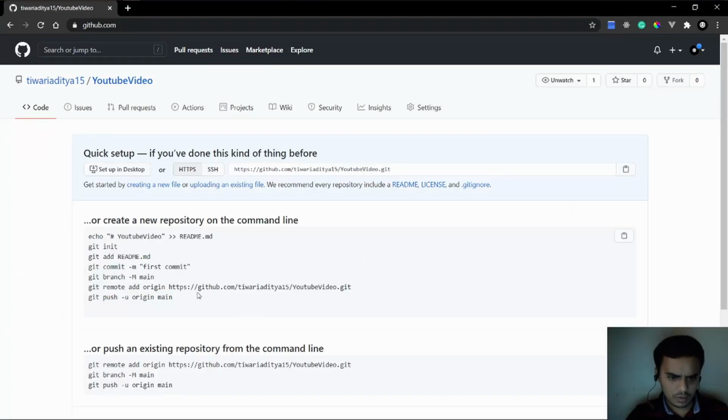So now you can see git remote add origin. As I told you, we are working on the local machine, and GitHub is a cloud provider, right? Our repo is hosted on their server, so that is somewhere else. It is right here on github.com/tiwariaditya15, my username there, and /youtube video.git. So we need to add this origin in order to push our code there.